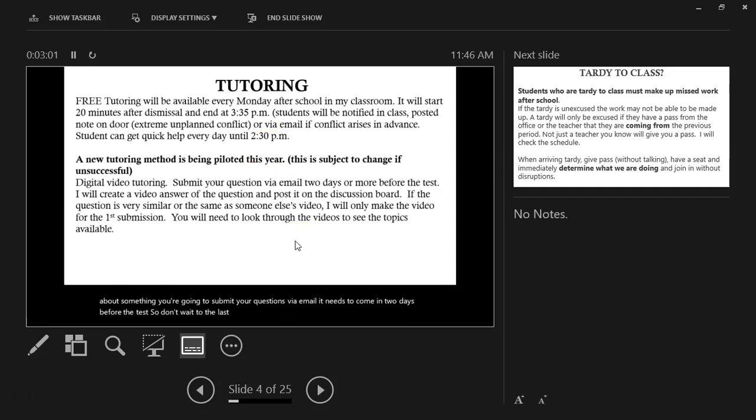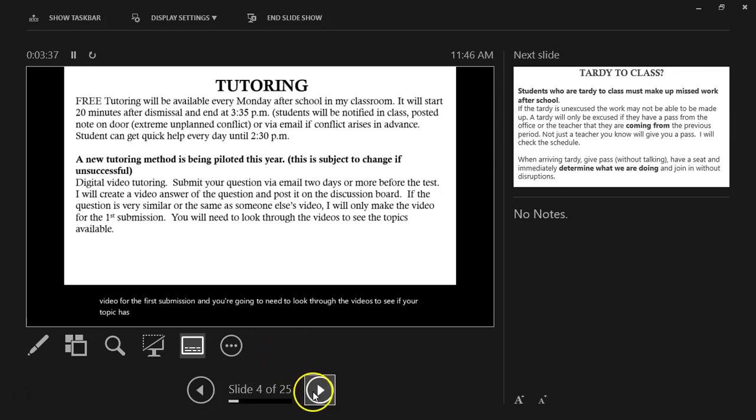Always the day before the test, we review. So that means you have to know the assignment before that last day. You need to make sure that you are paying close attention because we won't have video tutorials about that last topic of the unit. So everything else during the unit, you can submit your question. You're going to post it on the discussion. I'll post the answer on the discussion board. You're going to send me an email. And if the question is very similar or exactly like somebody else's, I'm only going to make the video for the first submission. And you're going to need to look through the videos to see if your topic has already been addressed.